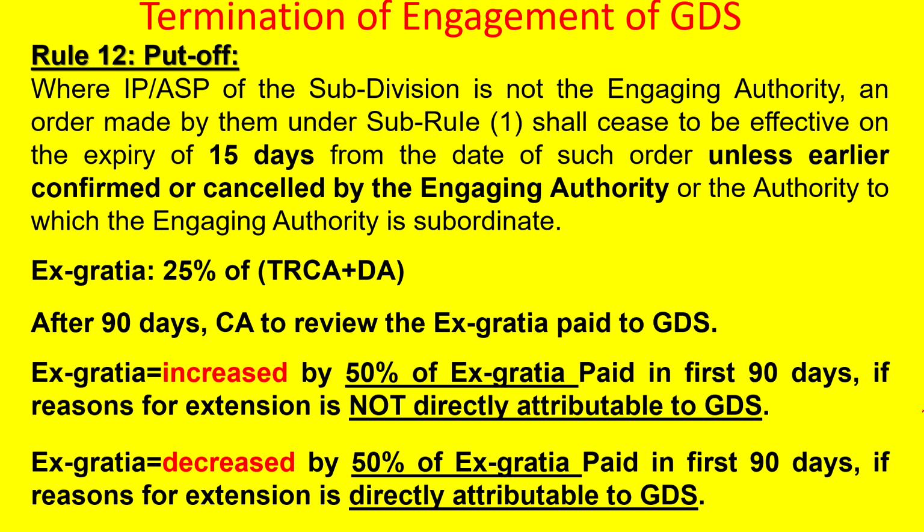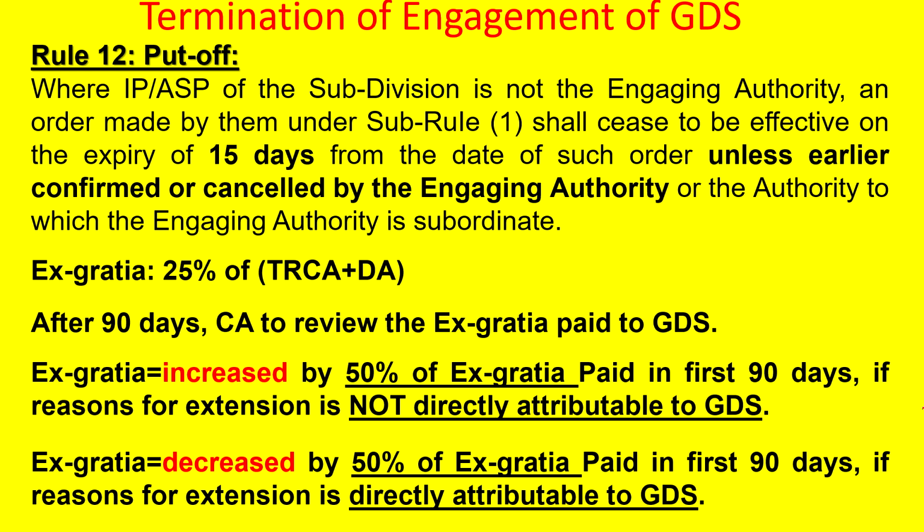So that means 25 by half, that means 12 and a half plus 25, that is 37.5% of TRCA plus DA. It can be raised. Okay. And if the reasons for extension are not directly attributable to the GDS, if there is no problem with the GDS and the reasons for extension of put off are not because of the GDS, then it can be increased by 50% of the ex gratia, and it can also be decreased by 50% of the ex gratia